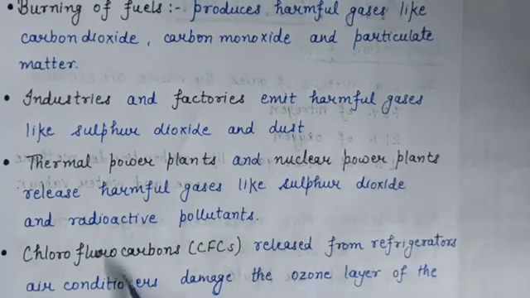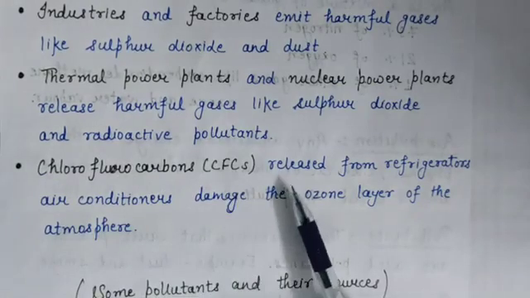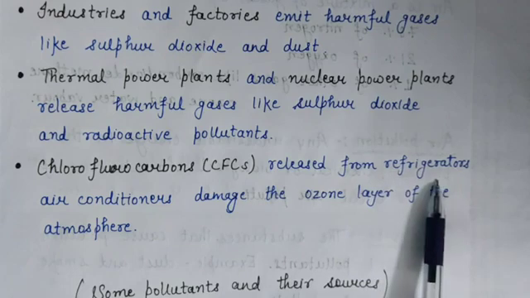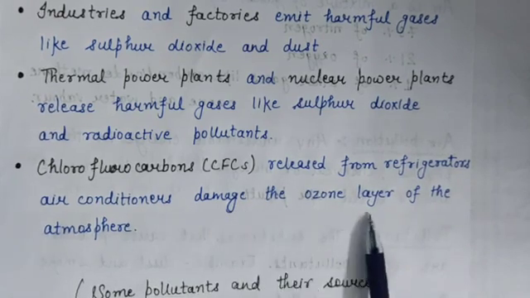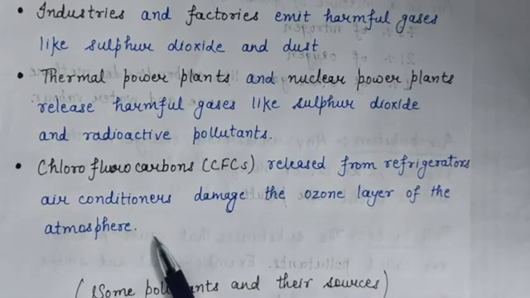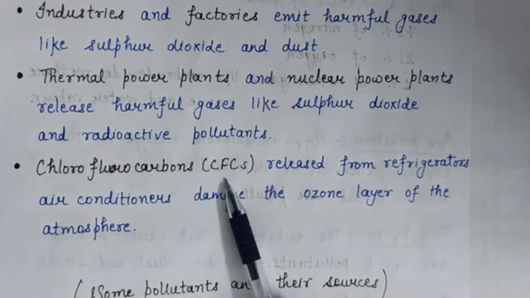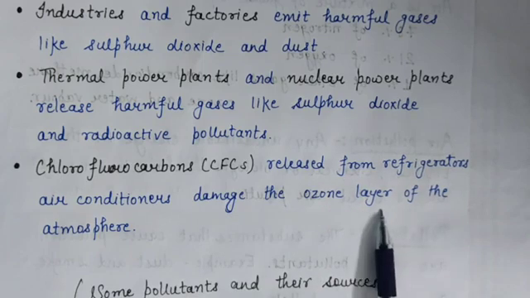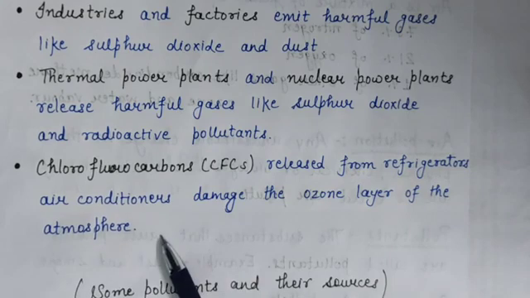And next is chlorofluorocarbon, which are used in refrigerators, means released from refrigerators and air conditioners, which damage the ozone layer of the atmosphere. That's why this gas is also harmful for us, because they damage the ozone layer of the atmosphere. So these are some man-made sources which are responsible for air pollution.